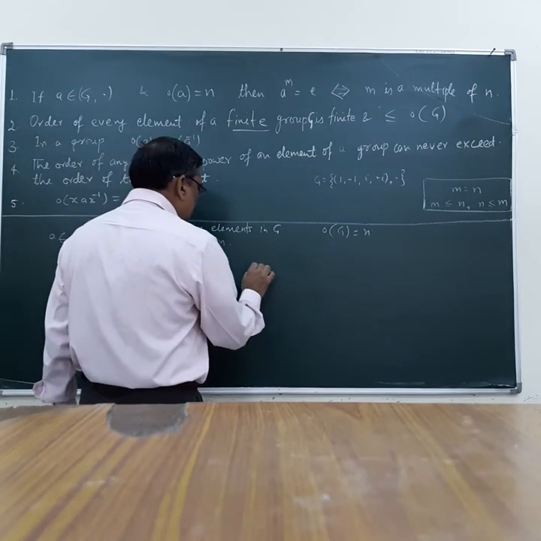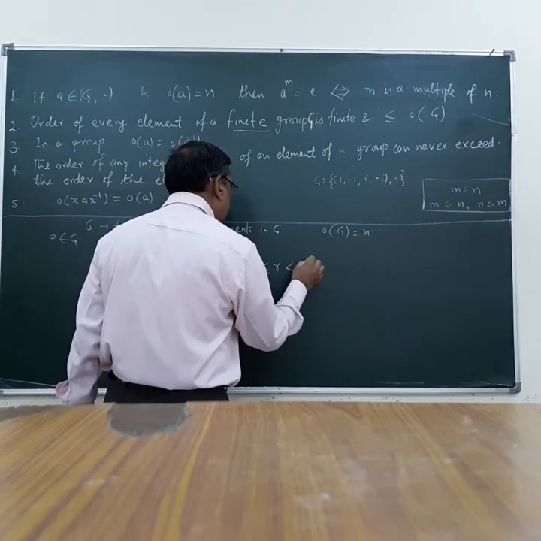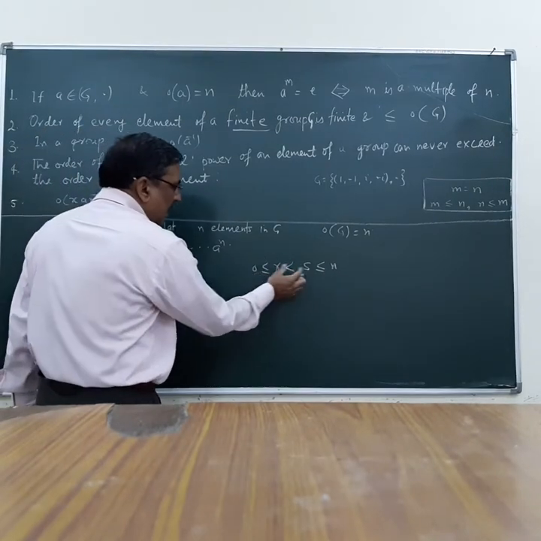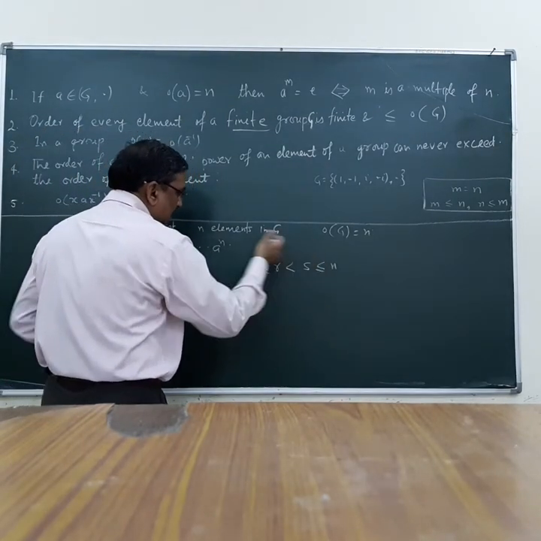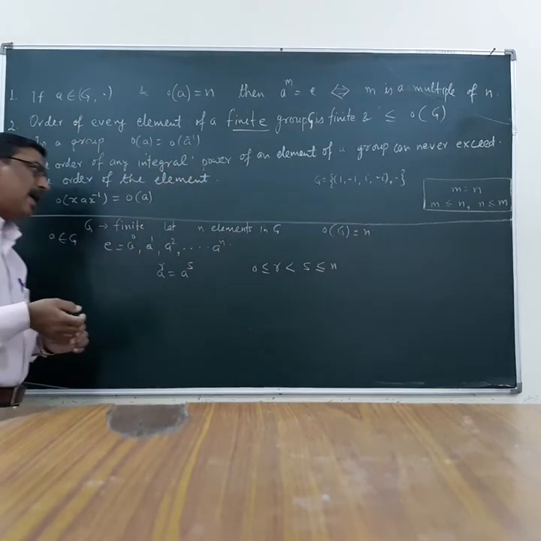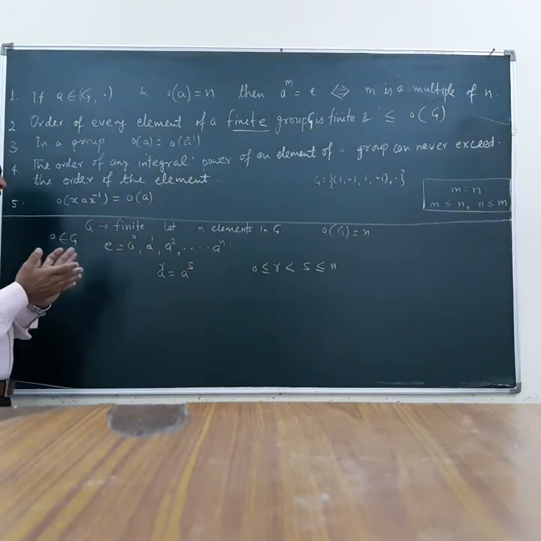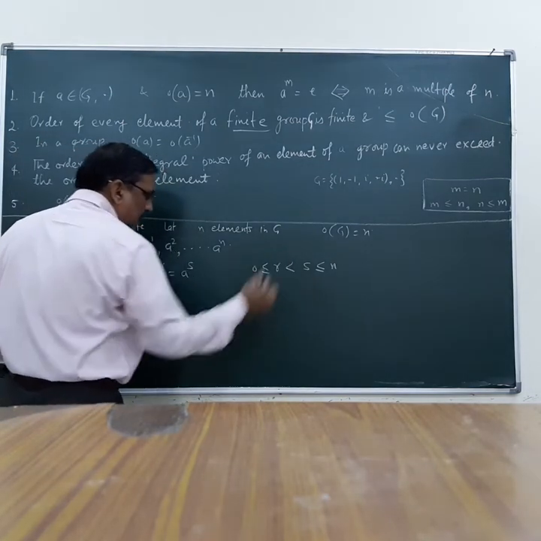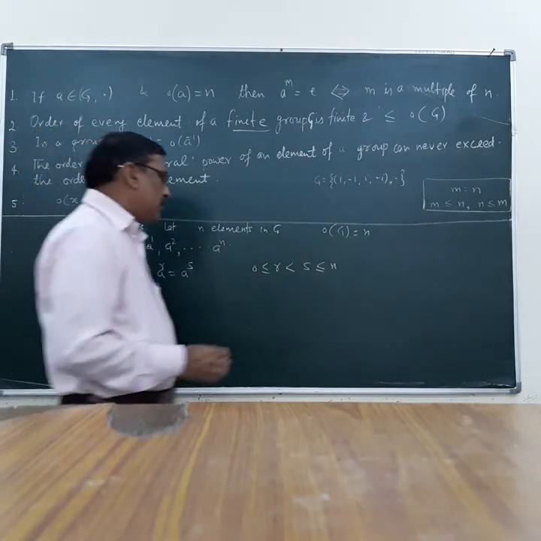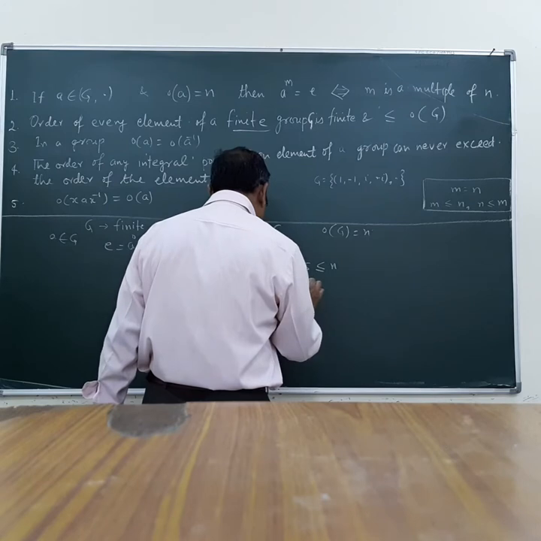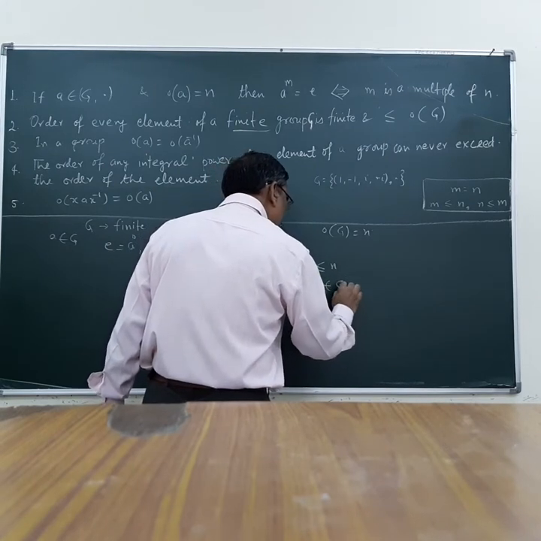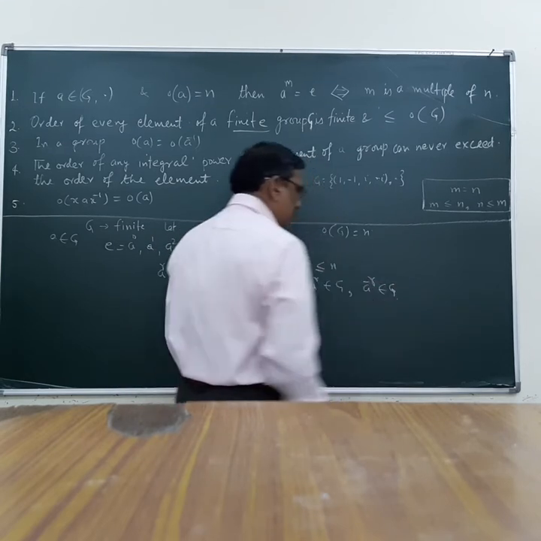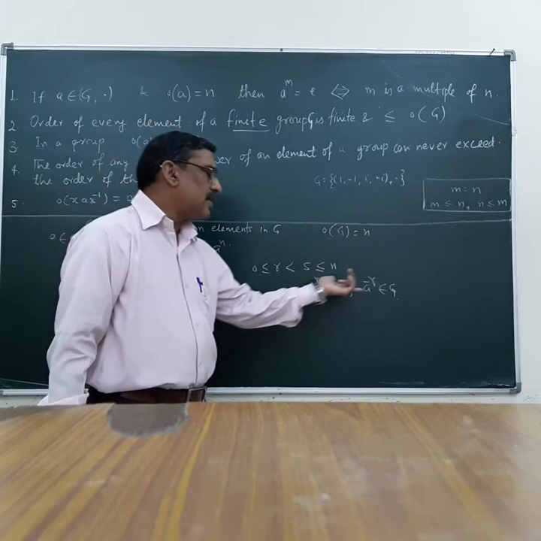Where let us suppose 0 is less than or equal to r, which is less than s, which is less than or equal to n. These r and s cannot be greater than n since the total number of elements in G is n. So r and s are at most n, and r may be equal to 0, or r is less than s. Since a^r belongs to G, its inverse also belongs to G, since G is a group.